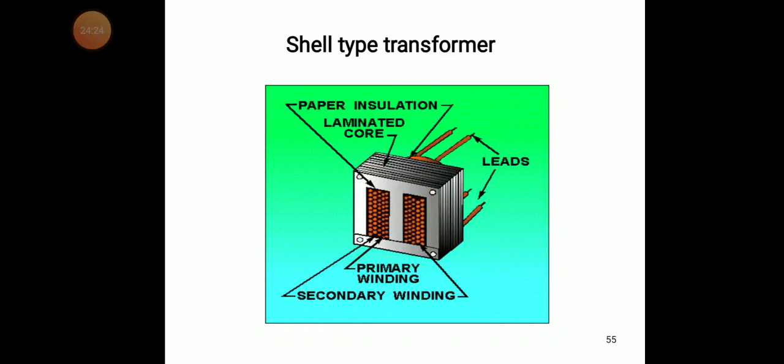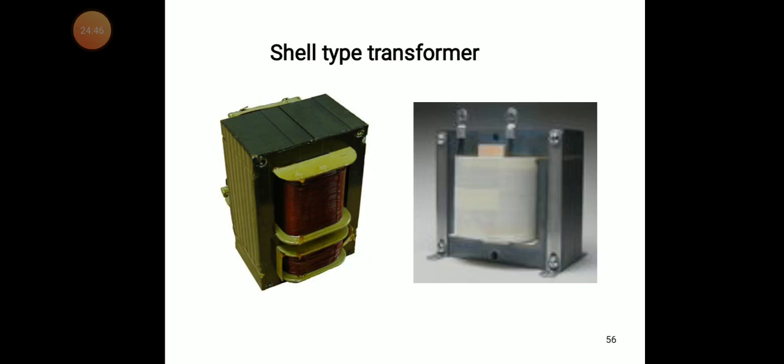That's why we use laminations. In the shell type transformer, paper insulation is there, laminated core is there, primary winding and secondary winding are there. For the primary and secondary winding leads we also use insulating paper.